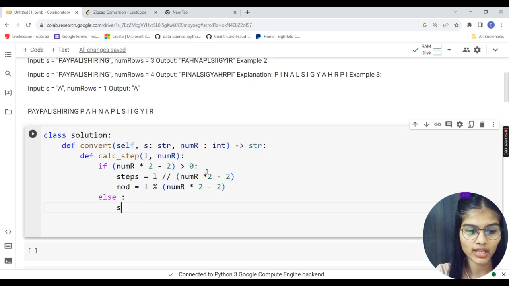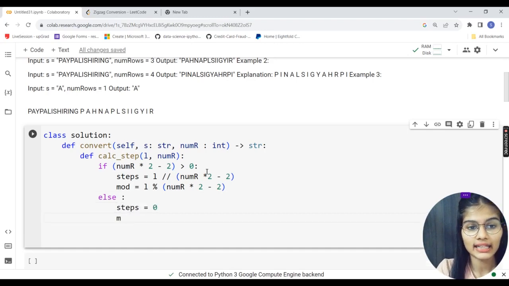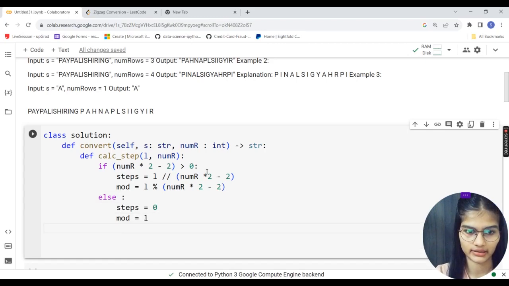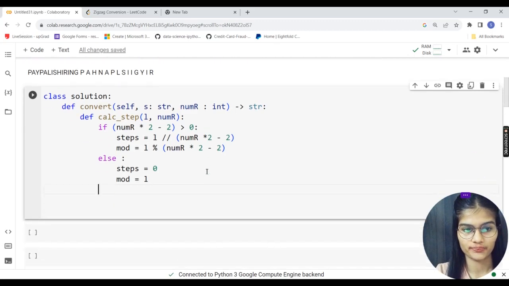Otherwise, what condition will be followed? I would assign steps as a variable as 0, and the mod will be equal to the length. Second condition.